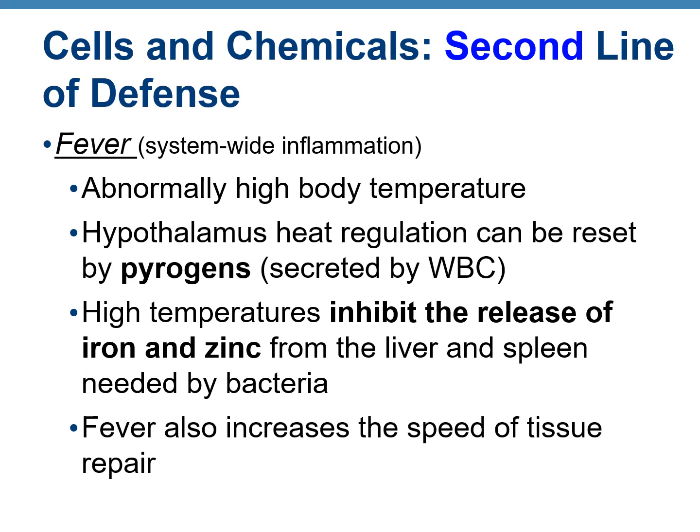So the advantage of this high temperature is that it stops the release of iron and zinc from liver and spleen, and these iron and zinc are like food to bacteria, so the body is trying to starve the bacteria. And the second one is that because of the high temperature, it increases the speed of tissue repair, and bacteria cannot function at such high temperatures. So fever is an attempt by the body, system wide, to fight the infection.